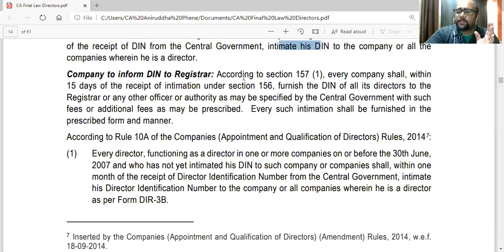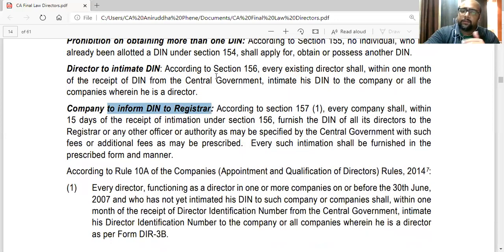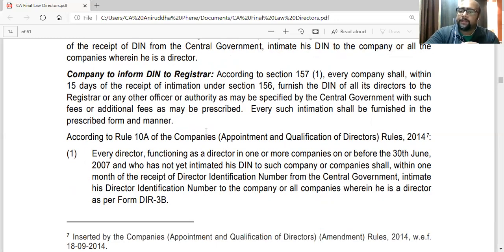Company to inform DIN to registrar. There is a responsibility on the company on receipt of such an intimation from the director that this is my DIN. Within 15 days of such intimation under 156, the company has to furnish the DIN of all its directors to the registrar or to any other officer or authority as may be specified by the government, with such fees or additional fees as may be prescribed, in the prescribed form. So director to intimate to the company within 30 days, company to intimate to ROC within 15 days.